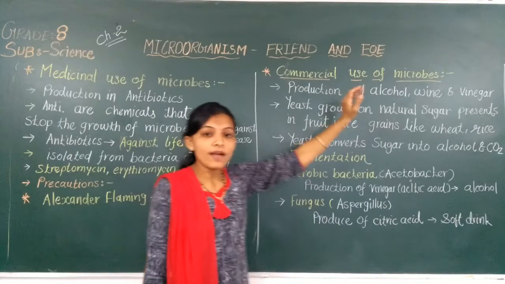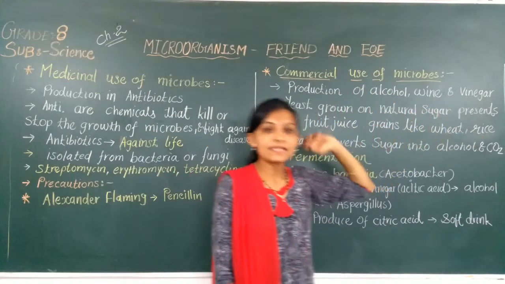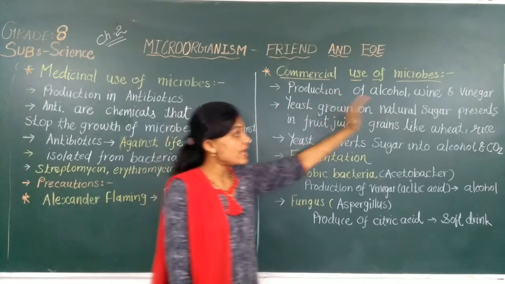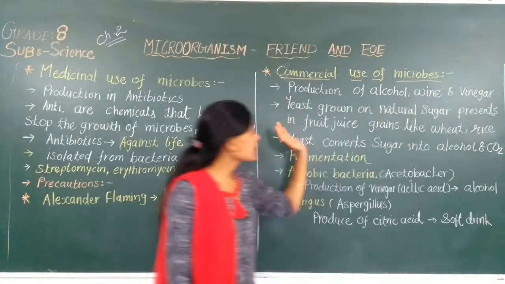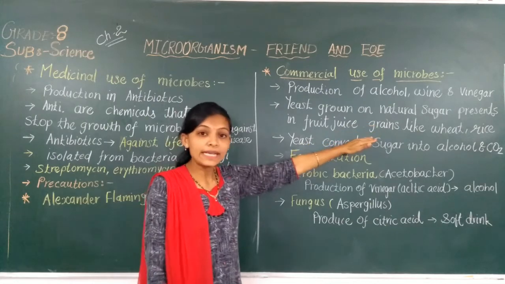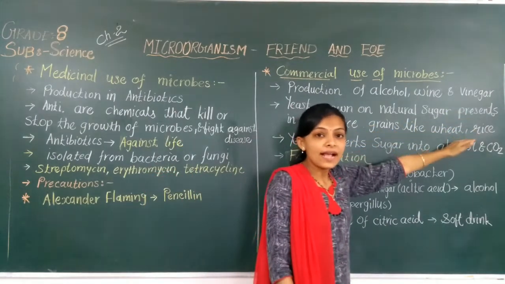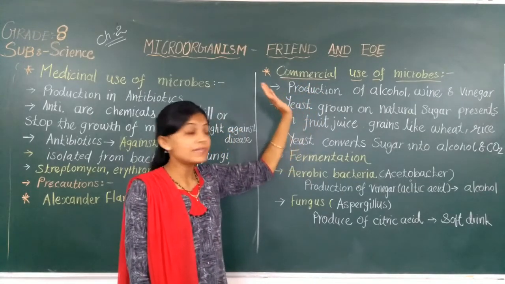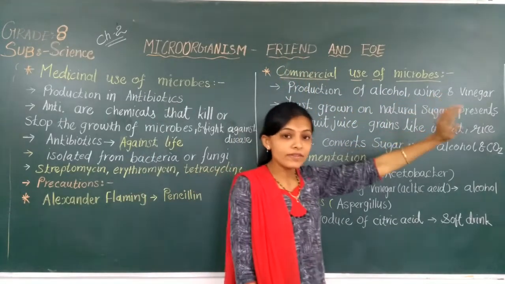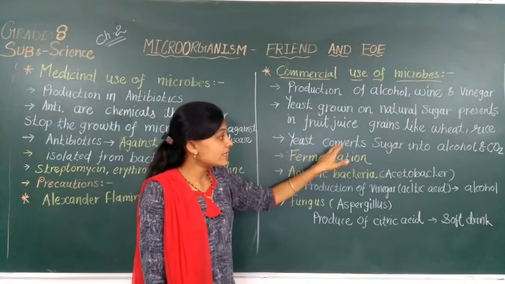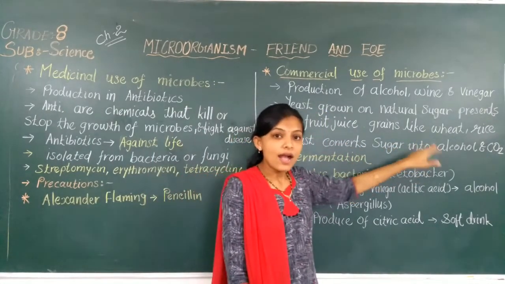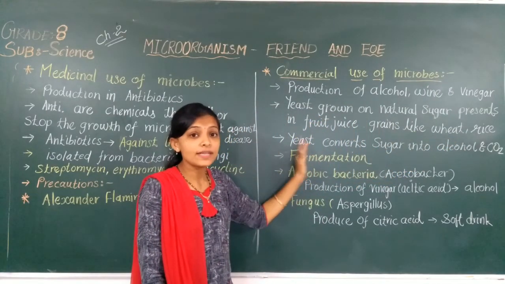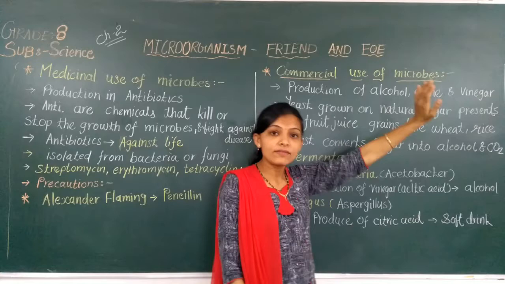In the production of alcohol, wine and vinegar, generally yeast microbes are used, because yeast grows on natural sugars present in fruit juices or grains like wheat, rice or barley, etc. What is the role of yeast in the production of alcohol, wine and vinegar? Yeast converts the sugar into alcohol and carbon dioxide.